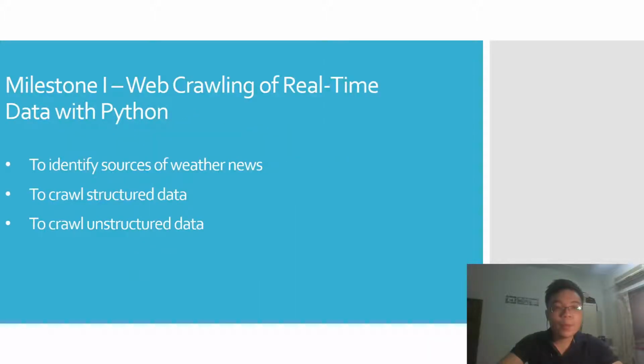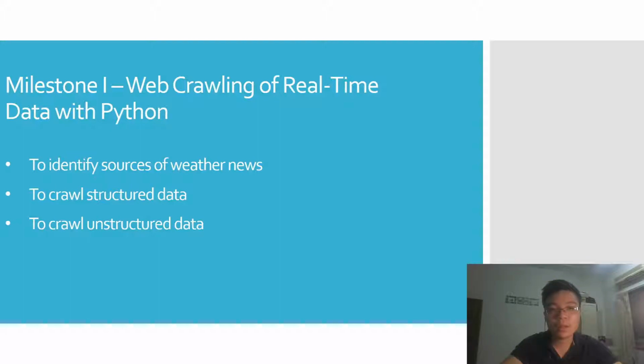So, I will be presenting the first milestone of our project, which is web crawling of real-time data with Python. So what is web crawling? Web crawling is actually a data scraping technique used for extracting data from websites. It's very useful to extract textual characters in websites in the form of structured and unstructured data for further data analysis. So in our project, this milestone has three main objectives.